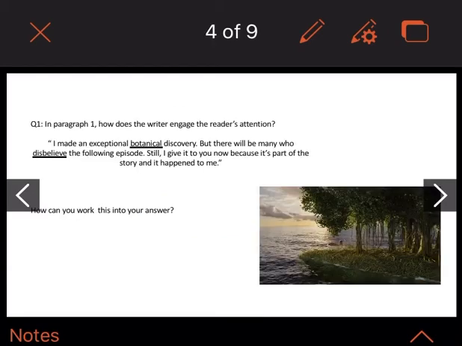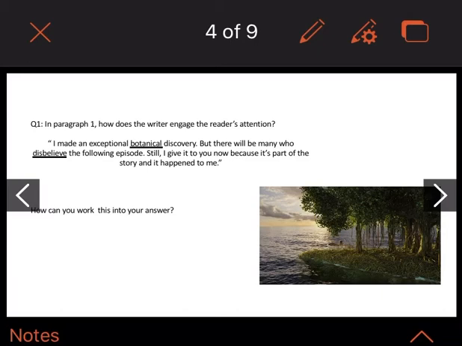Question 1. In paragraph 1, how does the writer engage the reader's interest? So here's paragraph 1 for you. It's a nice short one. "I made an exceptional botanical discovery, but there will be many who disbelieve the following episode. Still, I give it to you now because it's part of the story and it happened to me."